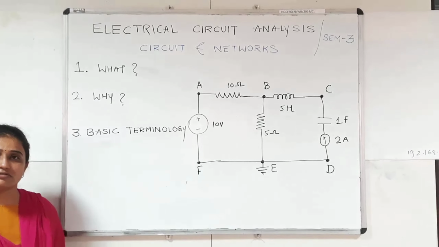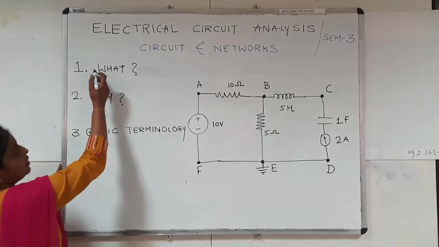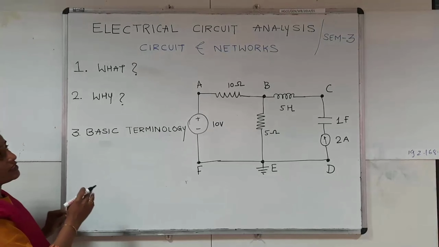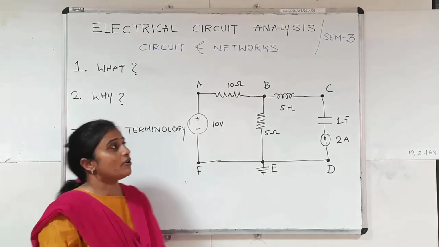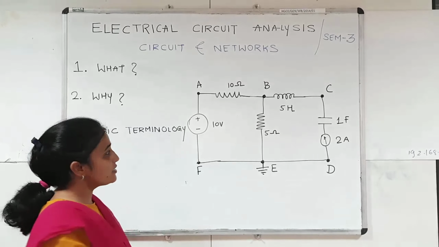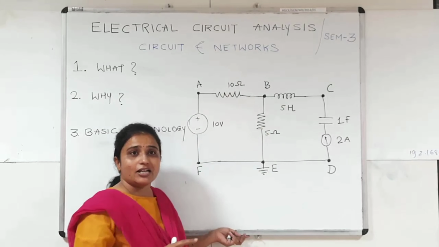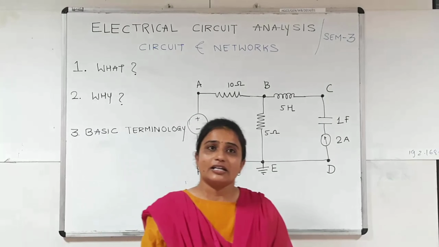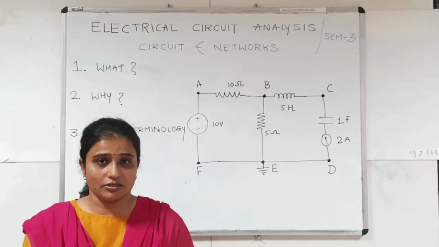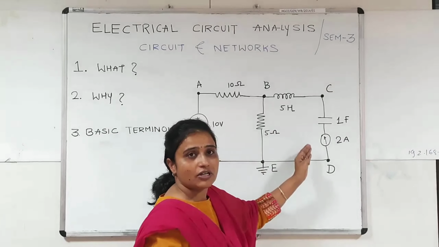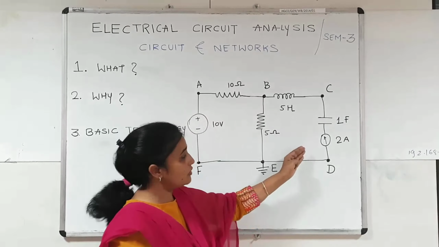So first of all, I would like to give some basic idea about this subject. So first question is, what is the meaning of electrical circuit analysis? This name is divided into two parts. First one is the electrical circuit. According to the definition, it is any arrangement or connection of various electrical elements such as resistor, capacitor, inductor and various energy sources like voltage source and current source. See in this circuit diagram, there are two resistors, one inductor, one capacitor, one current source and voltage source connected in this form. So it is called one electrical circuit.